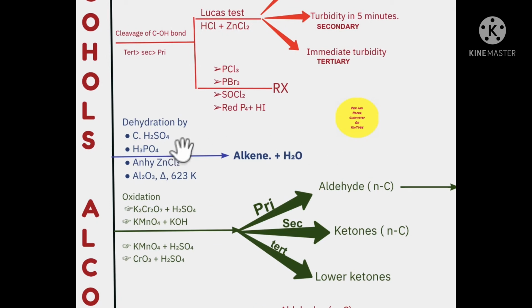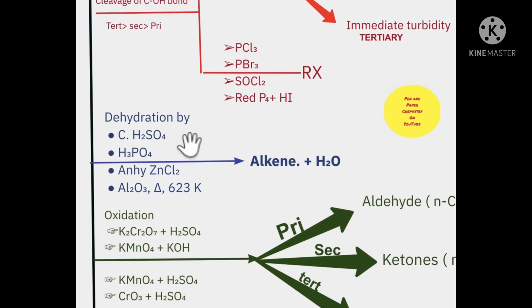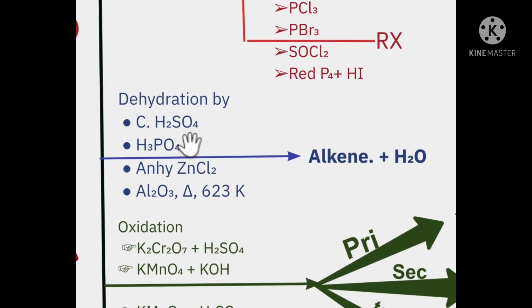Come to dehydration now. So dehydration means you remove water. So if you remove water from the alcohol, we are left with an alkene. But what type of alkene will be formed will depend on the stability of the intermediate, and Zaitsev rule makes that easy for us.